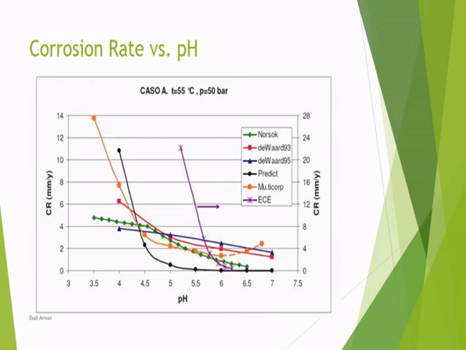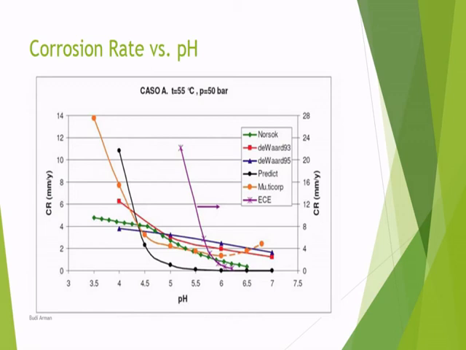So here the y-axis is corrosion rate and the x-axis is pH. This shows that ECE is more conservative.